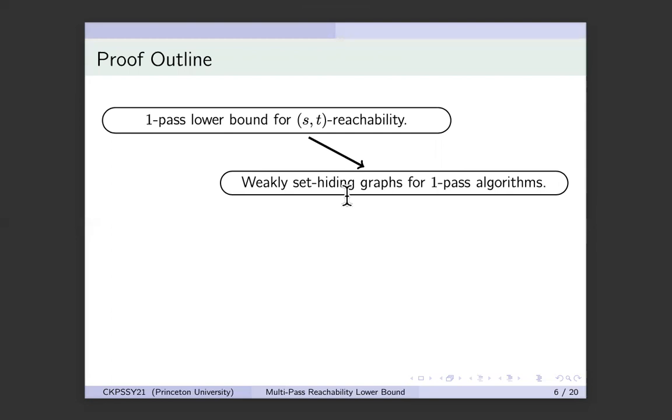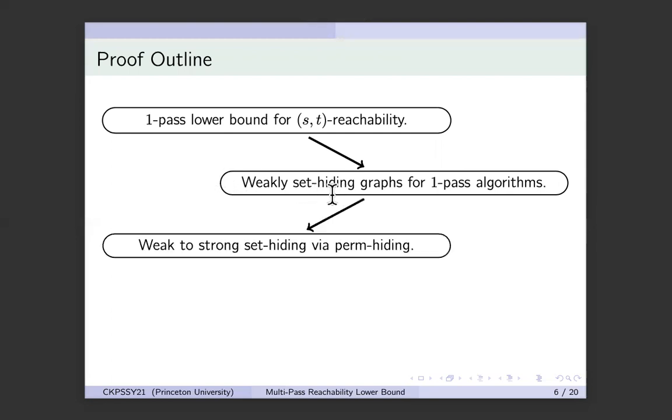But let's now move to step 3, where I will use these weakly set hiding graphs to get strongly set hiding graphs. These are the notions that I just defined, that you cannot distinguish two sets from each other. And in this step, I will assume that there are permutation hiding graphs. So this should raise some eyebrows because I just said that permutation hiding graphs are strictly stronger than set hiding graphs. And therefore, why is this step not trivial?